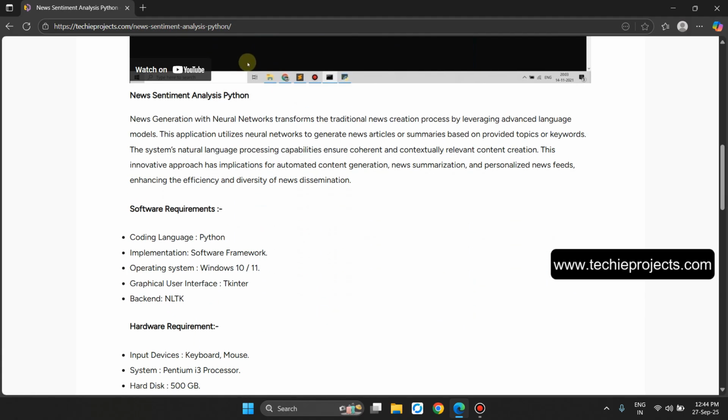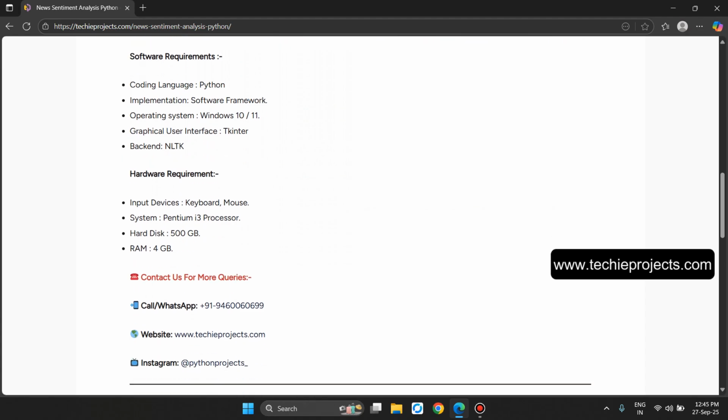About it and methodology. Okay, so news generation with neural networks transforms the traditional news creation process by leveraging advanced language models. This application utilizes the neural network to generate news articles or summaries based on a provided topic or keywords. The system's natural language processing capabilities ensure coherent and contextually relevant content creation. This innovative approach has implications for automated content generation, news summarization, and personalized news feeds, enhancing the efficiency and diversity of dissemination. And these are the software and hardware requirements.